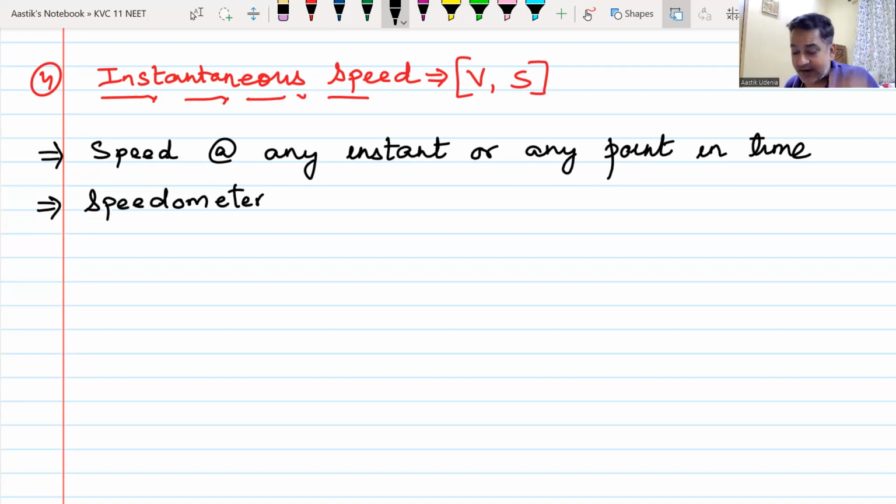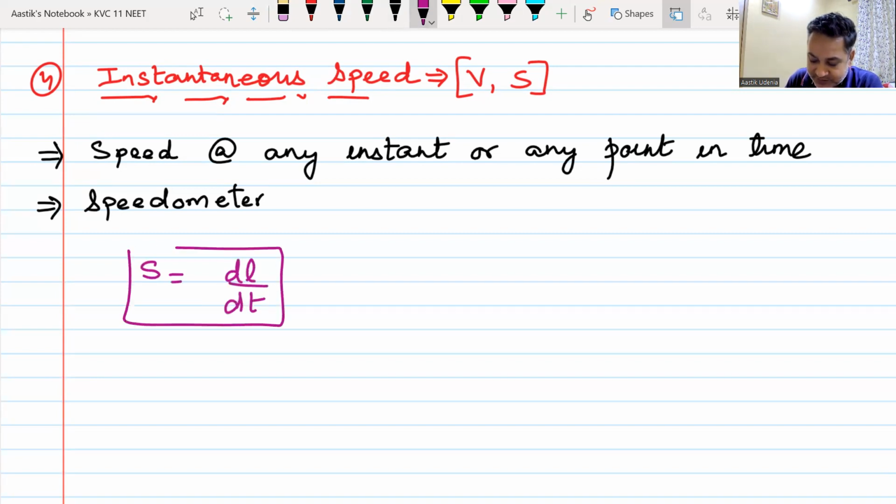This is the speed at any given instant of time. How do I find it? It is dl by dt. dl means small distance, dt means small time. Do we understand this? This is maths. Yes, sir. Now, as soon as you write it as dl by dt, my dear friends, you can also write it like this.